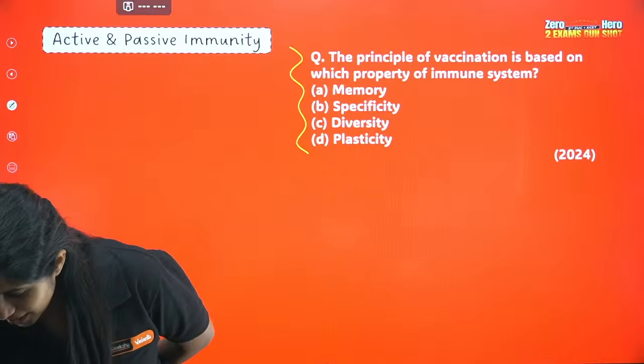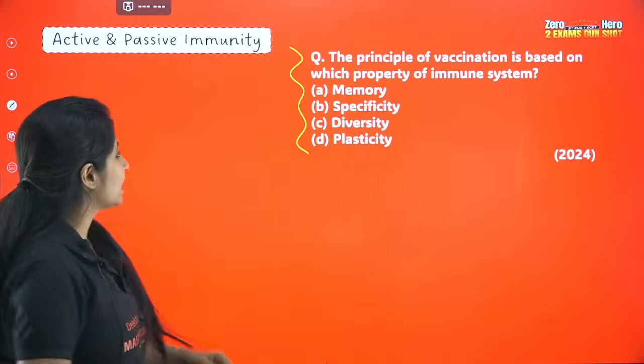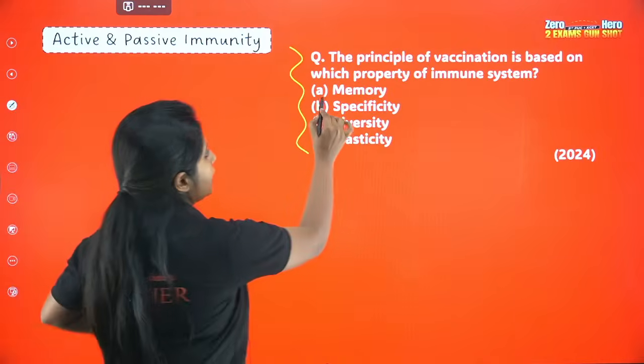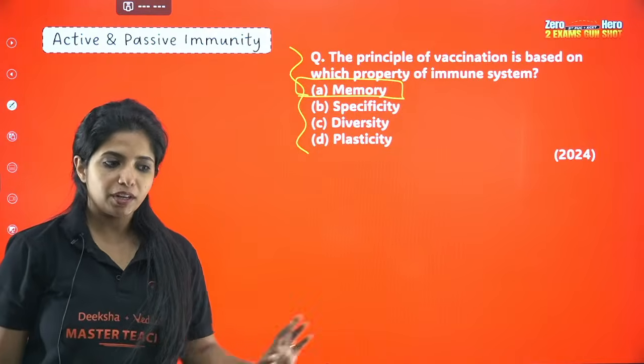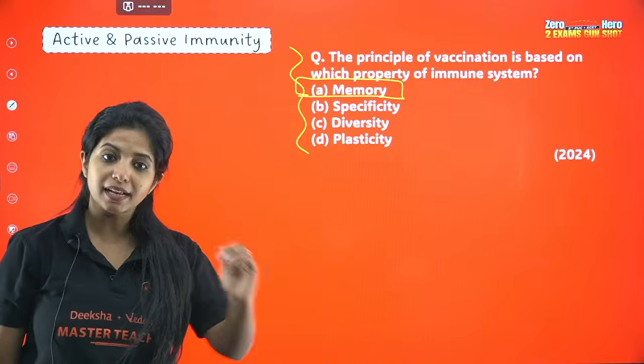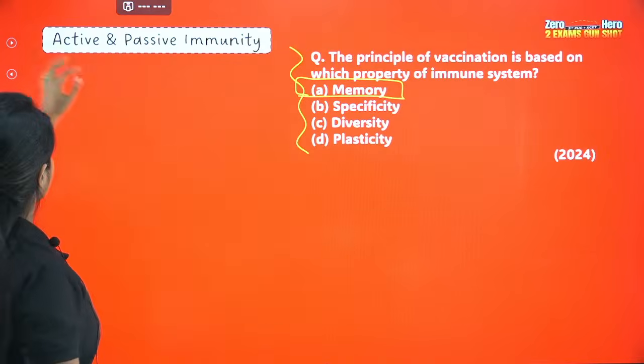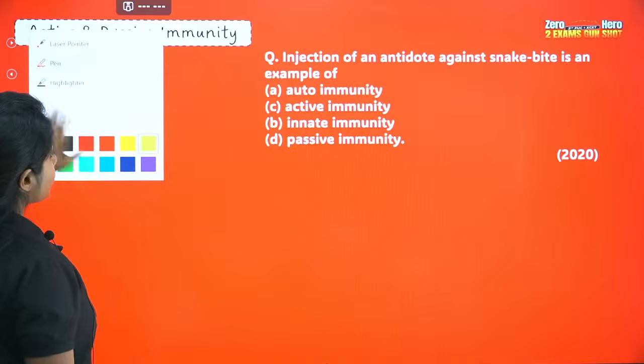Okay, so Dhanashri says A, Purvi says A, Sailini says A. It is what? Memory. Yes, the property is memory. Memory is what is being used such that your body remembers that something like this has happened. Next time it can produce more antibodies. Awesome. One more question is there.